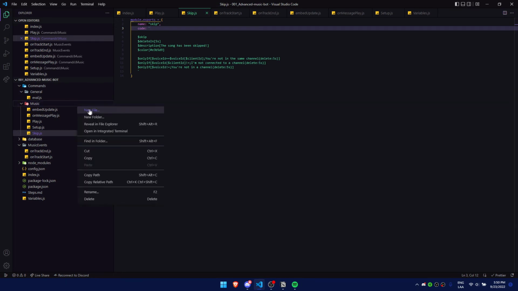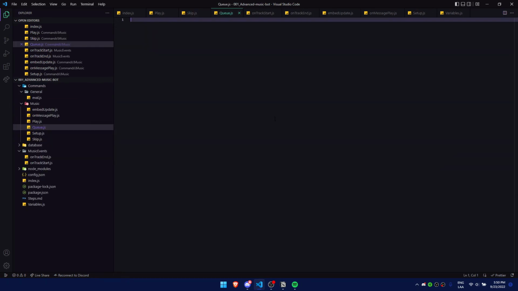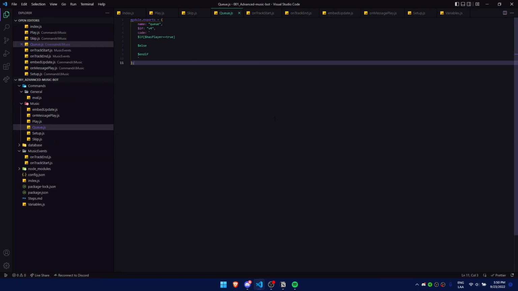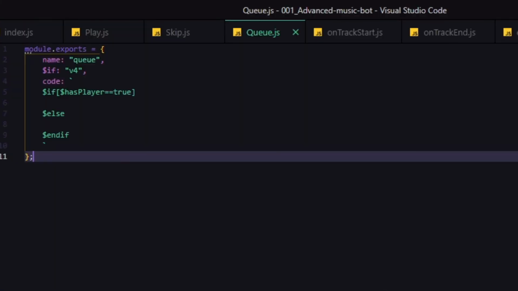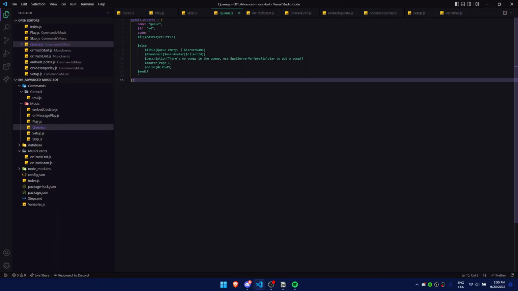Now, what if we wanna make an independent queue? First, we gotta make sure the queue checks if there's a player or not, because if there's not a player and you run the queue without one, it's gonna send a lot of errors. And I'm saying this from experience, because I was suffering with this a long time. Now, we make an embed, a basic one, for when the queue is empty. You can make it to your liking.